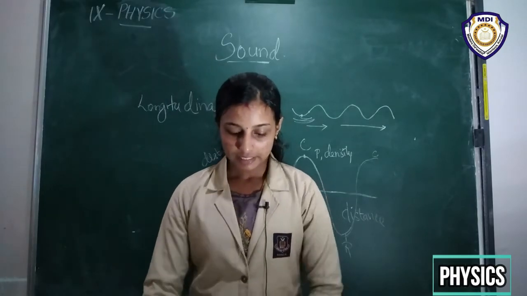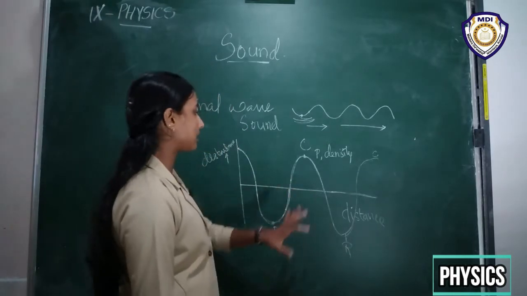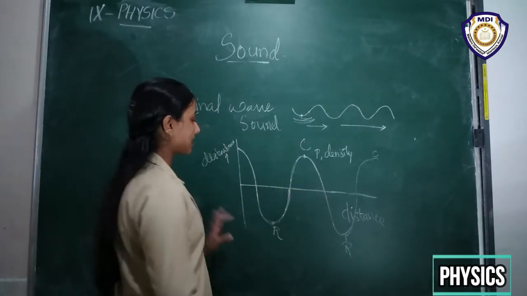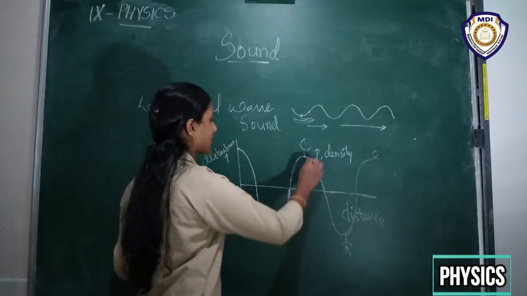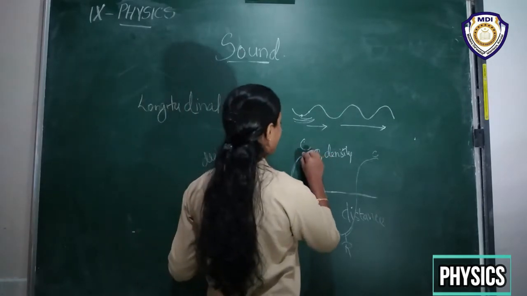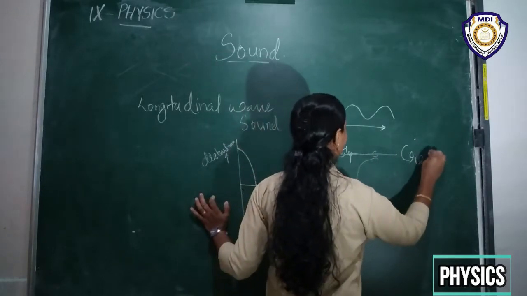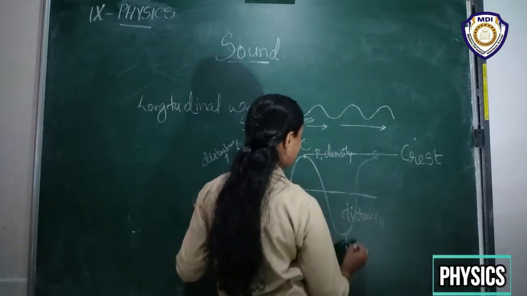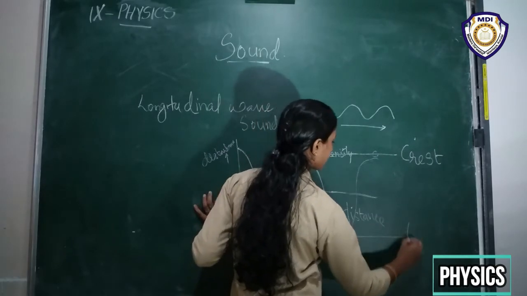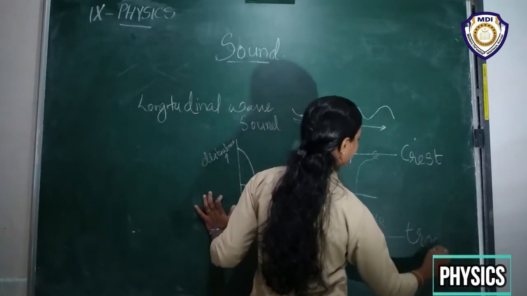And as the sound wave propagates in this manner, we can see this rarefaction region and compression region, right? So here these compression regions are known as crest, and these rarefaction regions are known as trough. Okay.